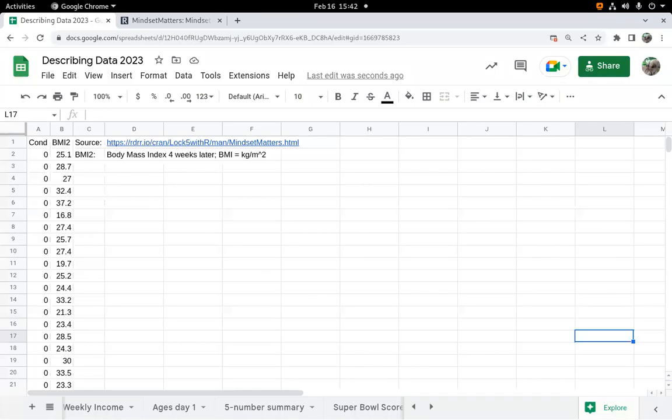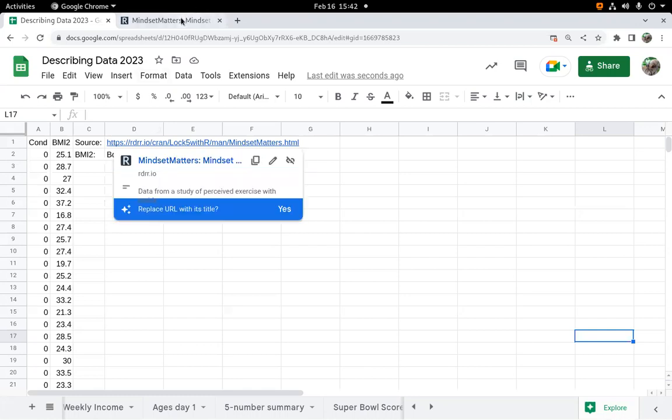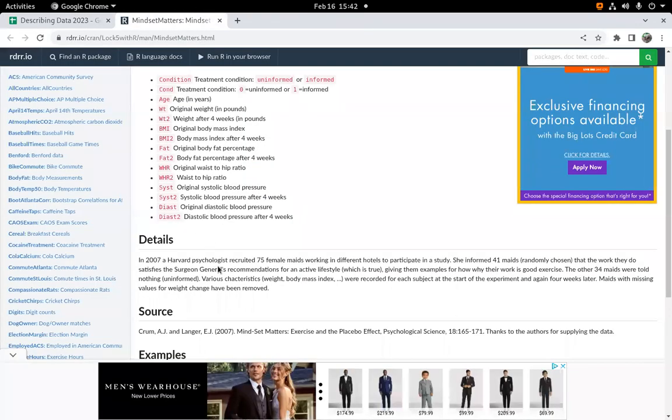I have some data here that I want to analyze with what we've learned about statistics so far. This is from a study called Mindset Matters, and I have a description of that linked in the data if you want to read more about it. But a Harvard psychologist recruited 75 female maids working in different hotels.